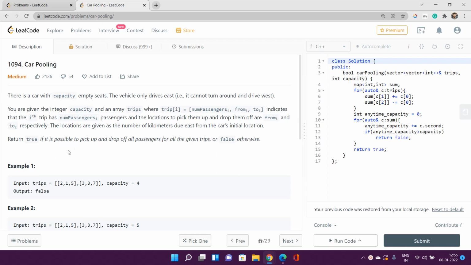We have to find out whether we are able to transfer all the passengers from the given source to the destination with the given capacity or not.